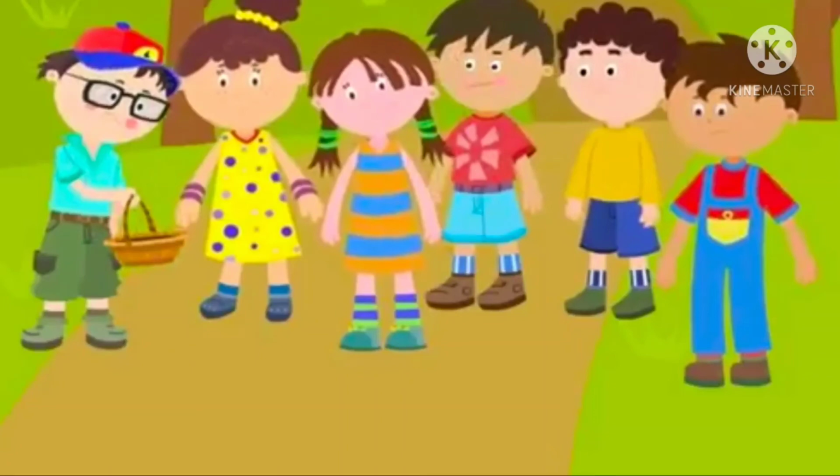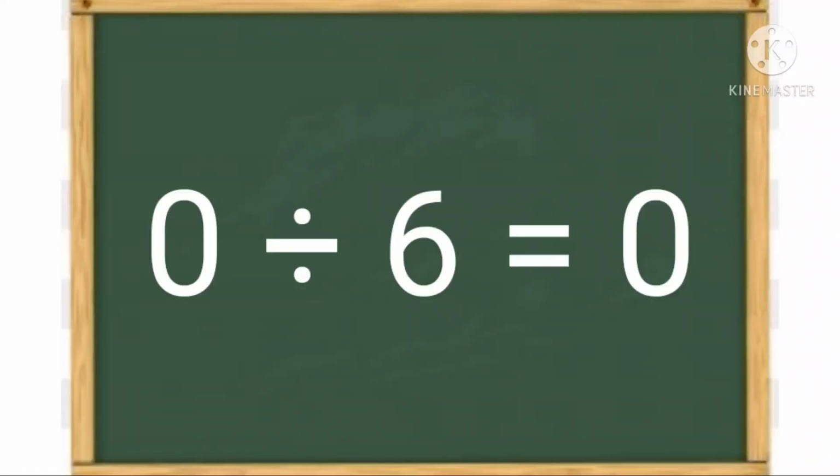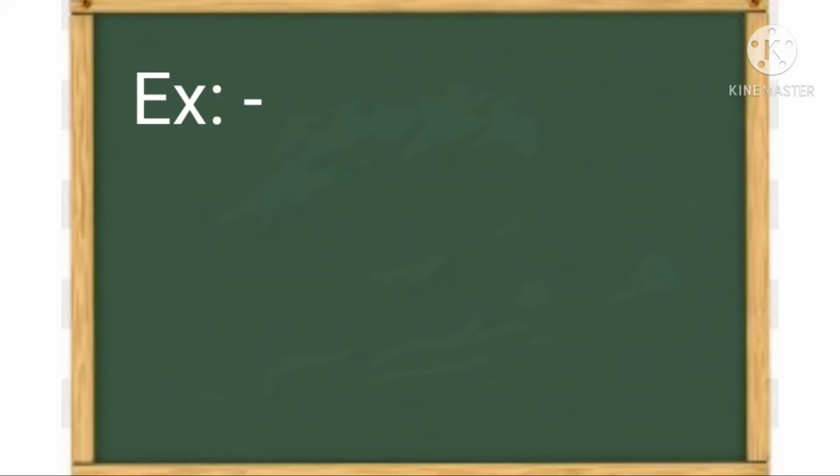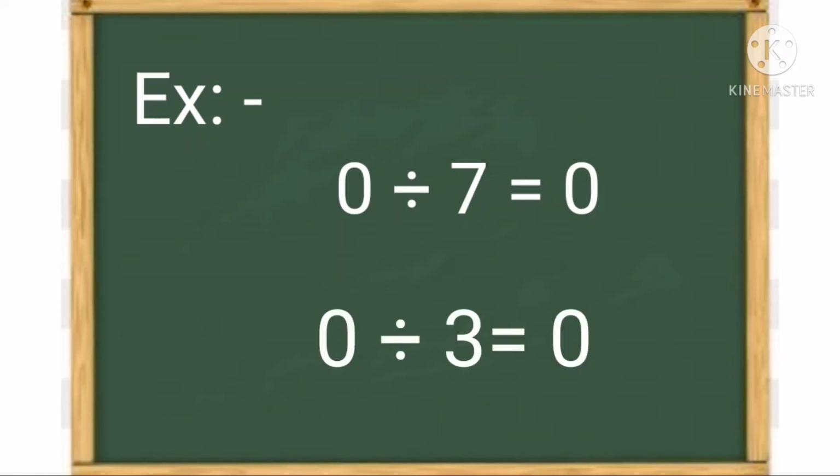We divided 0 by a number. The quotient is 0. 0 divided by 6 equal to 0. For example, 0 divided by 7 equal to 0. 0 divided by 3 equal to 0. From this, when 0 is divided by any number, the quotient is 0.